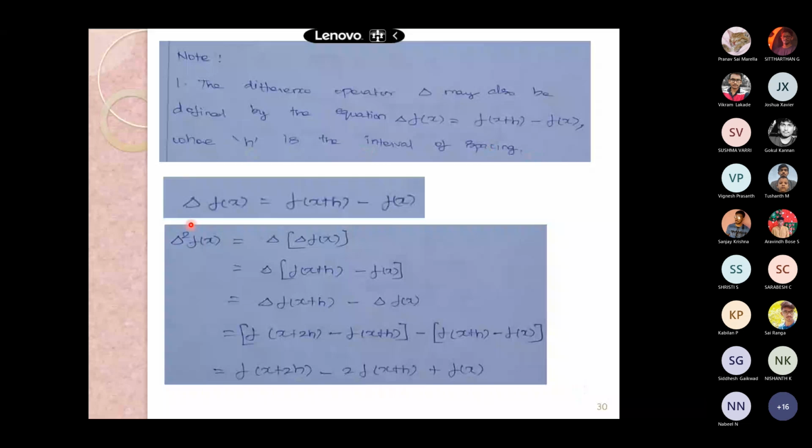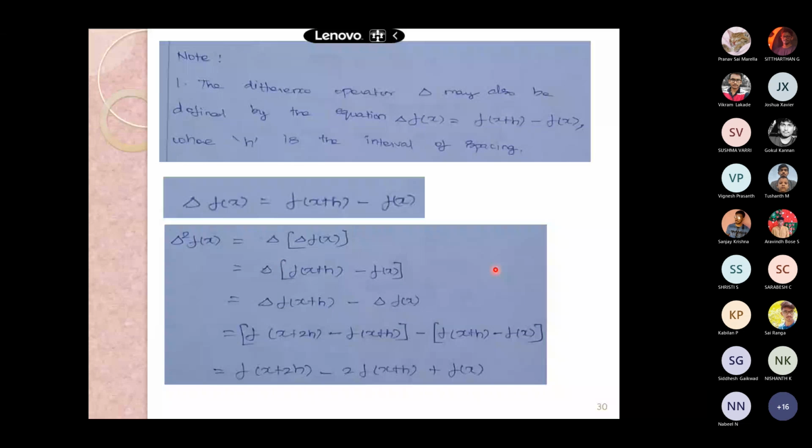We can continue this with the second difference, delta square f of x, which is equal to delta of delta f of x.